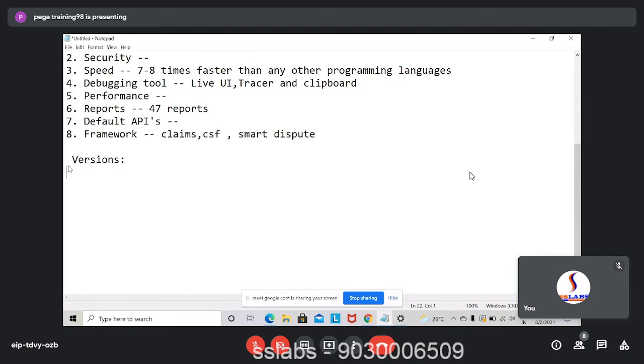Now, how will you identify whether it's a major change or a minor change? I will just put it like this: 7.x and 8.x. When I say 7.x, that means 7.1, 7.2, 7.3. We had till 7.4, we did not have 7.5.